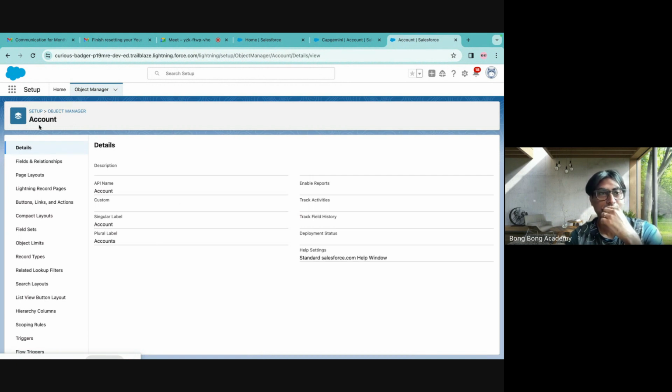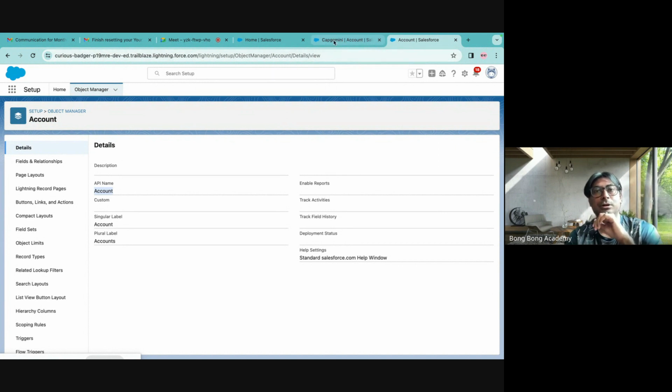If I go to account, this is what you can do on the table. This is just the description of the table. The API name is what is used in your programming or automation. Your object manager name or the naming of your object or tab may not be equal to the API name. You can keep it separate.